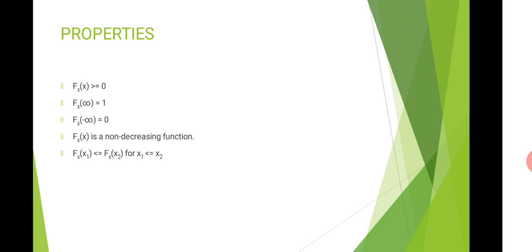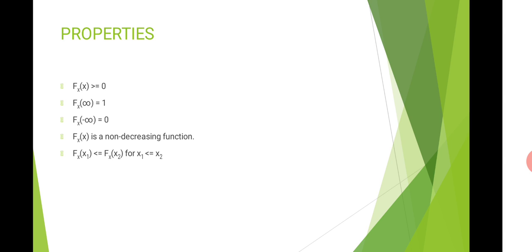Fx of x is a non-decreasing function. It comes from the same fact that probability always lies between 0 and 1. So the value of the function, either it will remain constant or it will be increasing. It will never decrease because I am certain that the probability will never be a negative value. Fx of x1 is always less than or equal to Fx of x2 if x1 is less than x2.